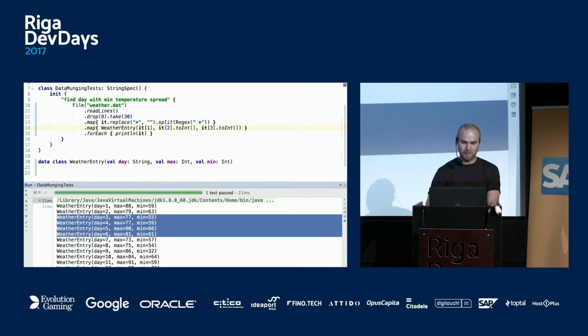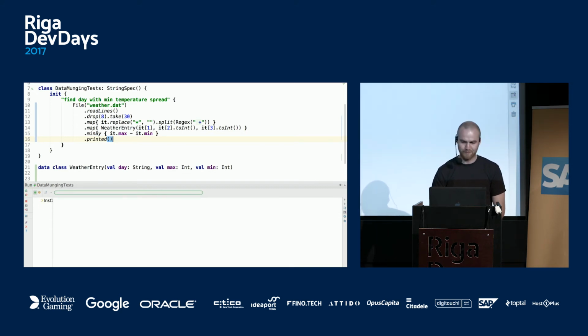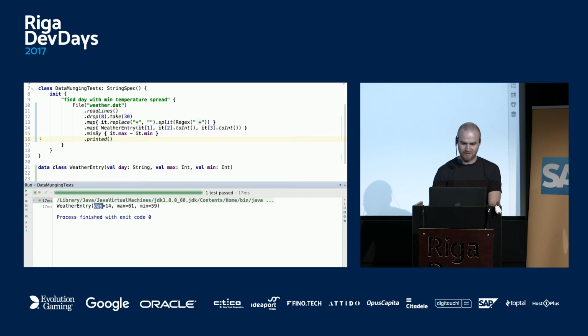The next thing we might want to do is finally find the minimum entry. So we can do minBy it.max minus it.min, and then just print it for now. Right, I know the right answer. It would be nice to have 42, but there are only 30 rows in this file.